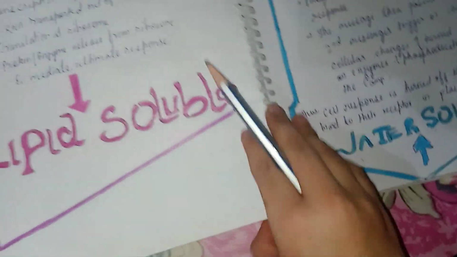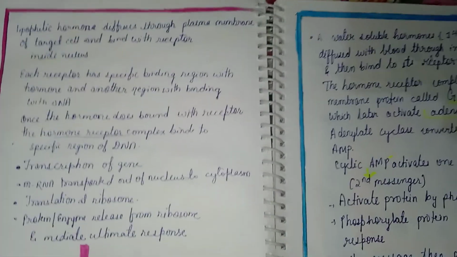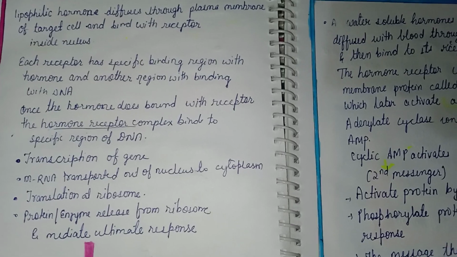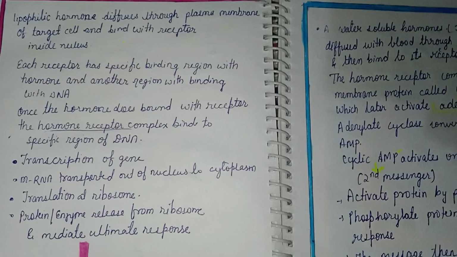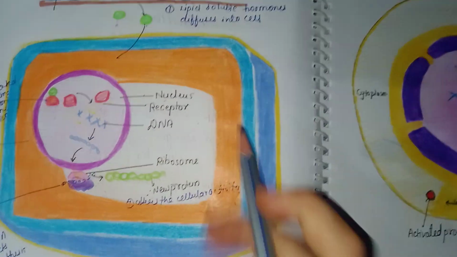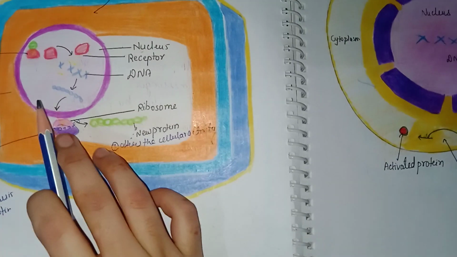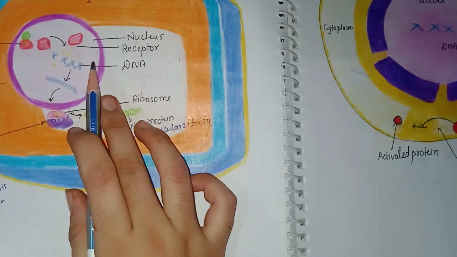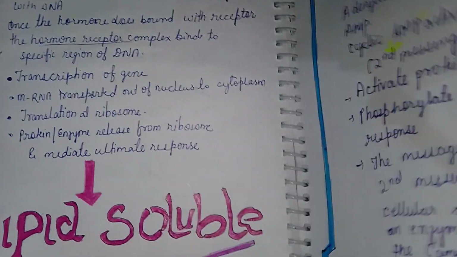Now, about the lipid-soluble hormone, how does its mechanism take place? See, lipophilic hormones diffuse through the plasma membrane of the target cell and bind with a receptor inside the nucleus. See here the diagram given. Here is a nucleus, here is a receptor. As I said earlier, the lipophilic substance diffuses through the plasma membrane, then reaches the nucleus, enters the nucleus and forms a complex.